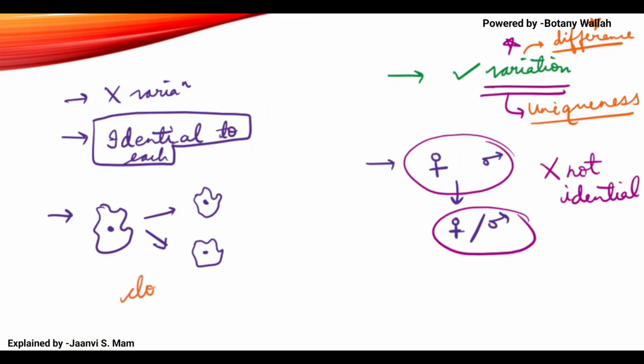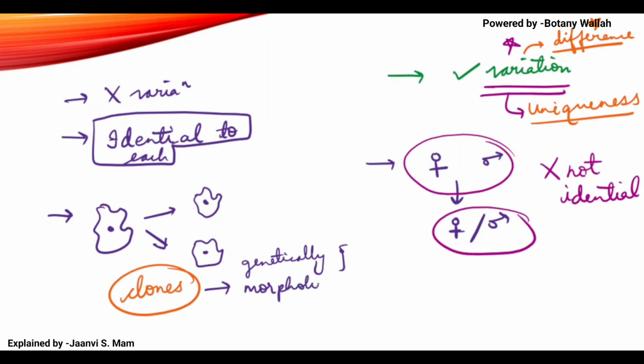So we say they are clones. Clones means they are genetically and morphologically identical. You should know the word clone and its definition.